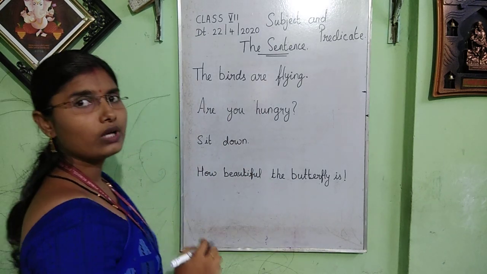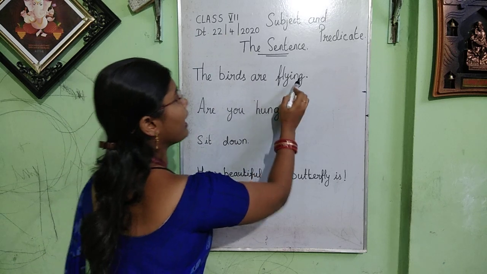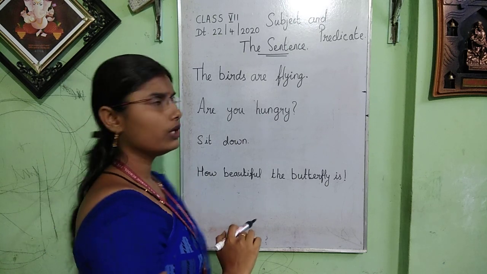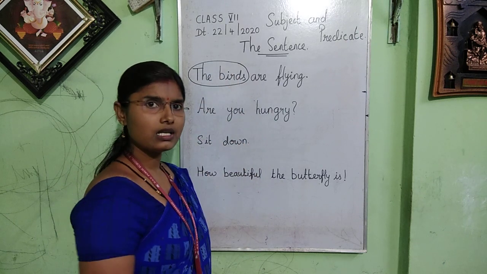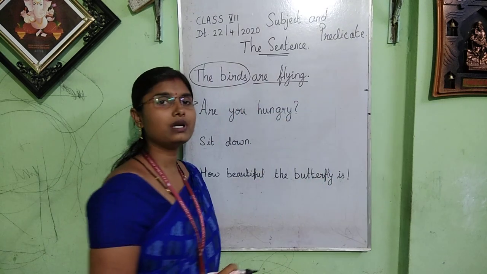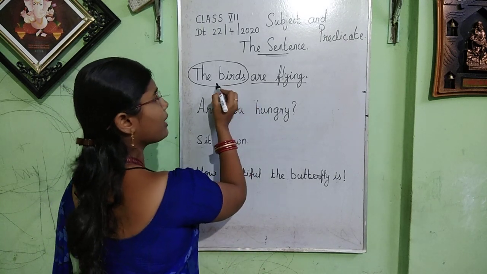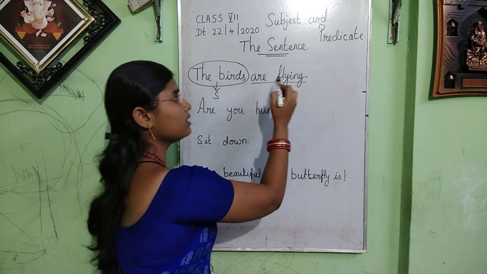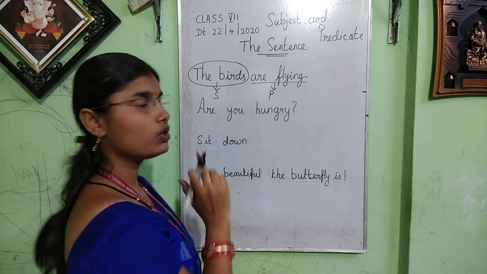Now, dear students, listen carefully. See the sentence, the birds are flying. This is a declarative sentence. Here, whom are we talking about? We are talking about the birds. Now tell me what the birds are doing. The birds are flying. So the birds is the subject. The birds are flying, so this one is the predicate. Hope you have understood this first example.